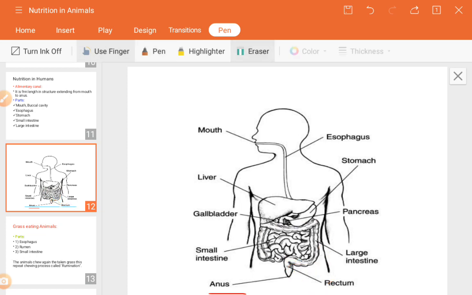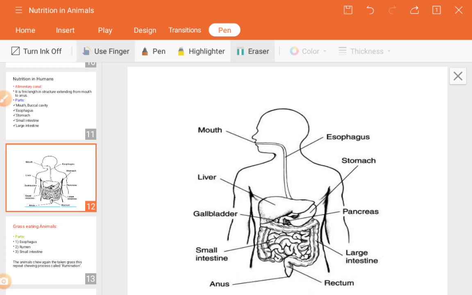Next, the absorption of excess water takes place through the colon or the rectum. So if an excess amount of water is there in our body, that will get absorbed by the rectum and the colon. Then the undigested food is released through the anus. So the last part is the anus. Through here the undigested food will get removed from our body.